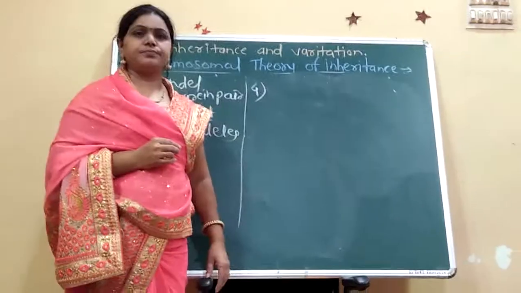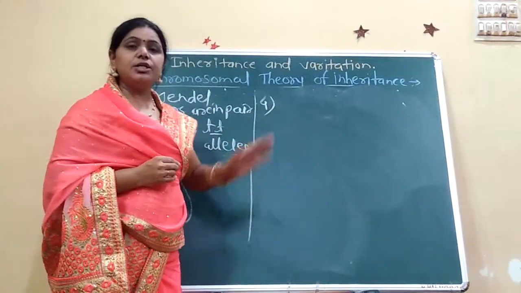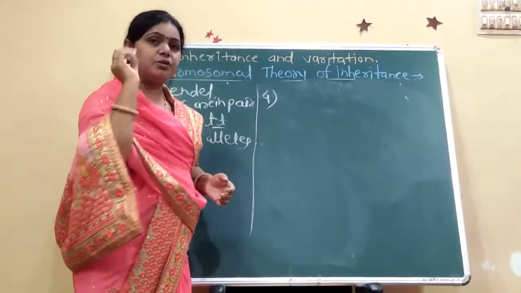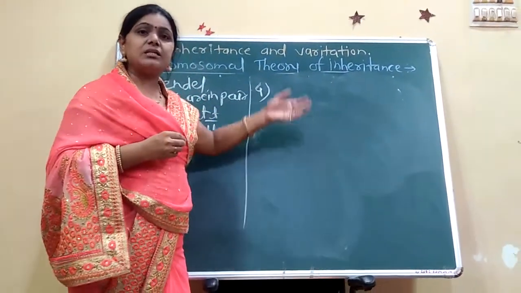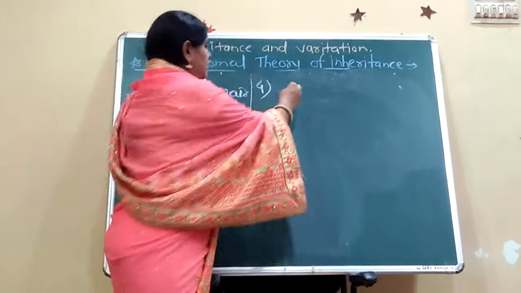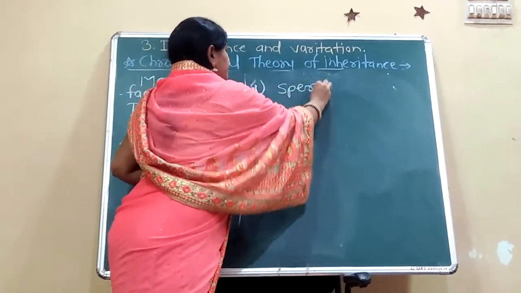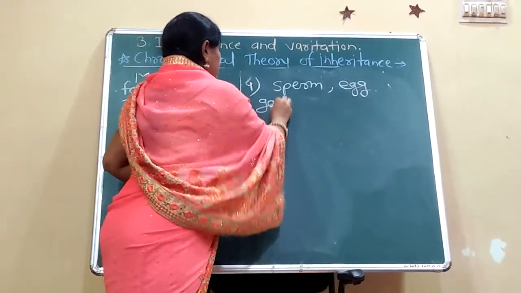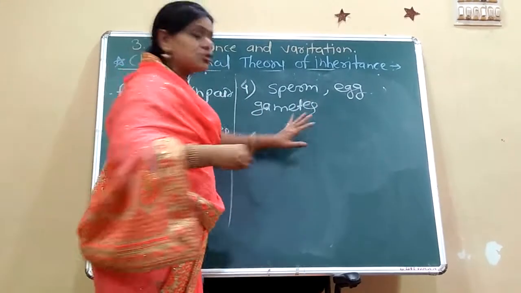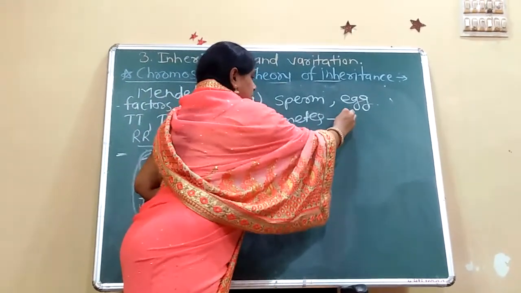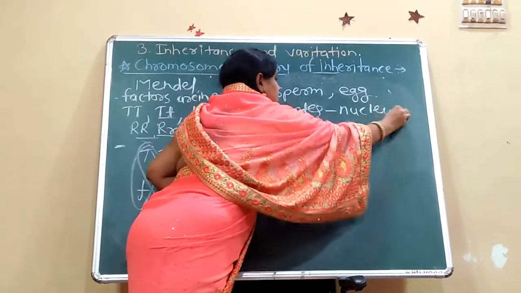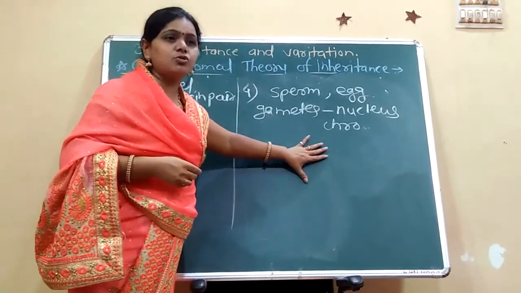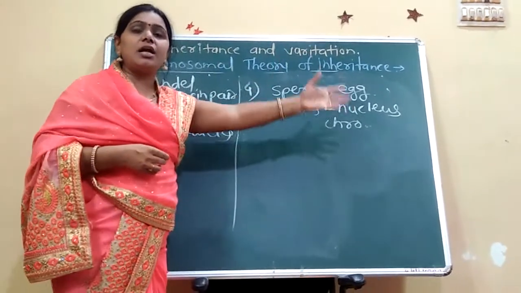Then the fourth one is that the nucleus of the gamete contains chromosomes. The chromosomes are present in the nucleus of the gametes, that is, the sperm and the egg. The male gamete is the sperm, and the female gamete is the egg. In those gametes, the chromosomes are present in the nucleus, and these chromosomes carry all the hereditary characters.